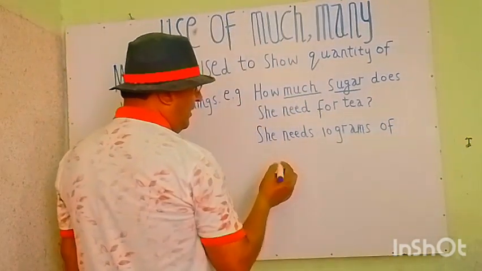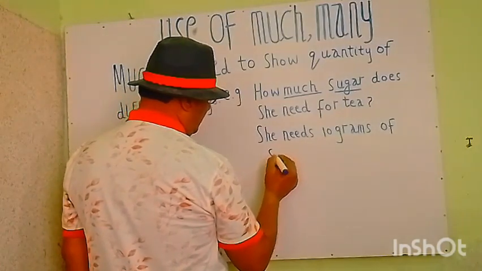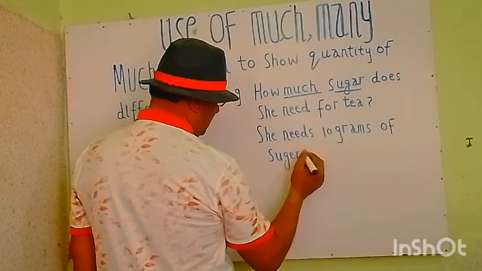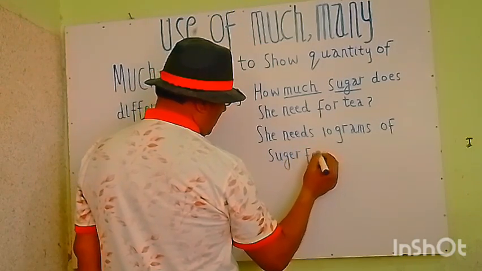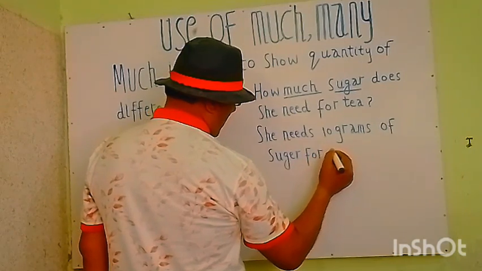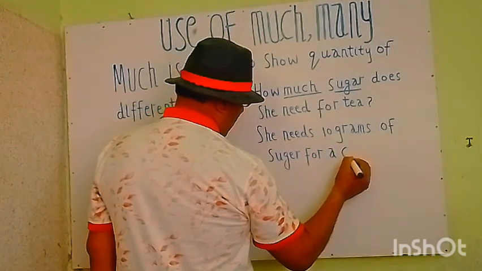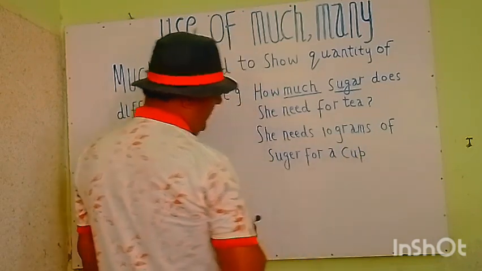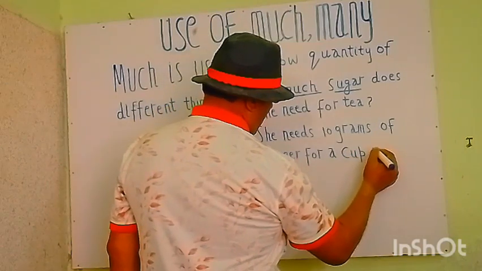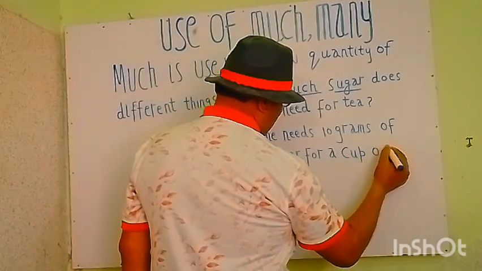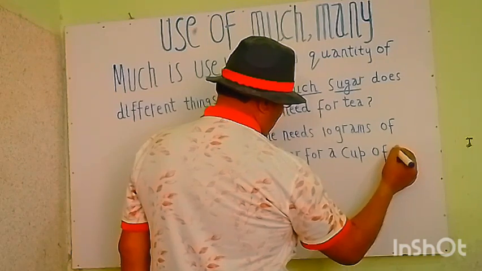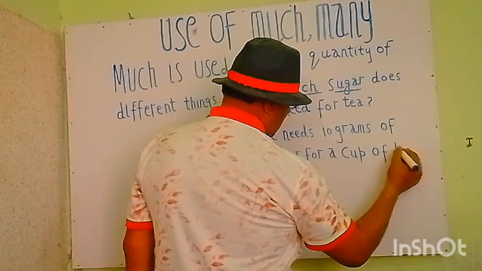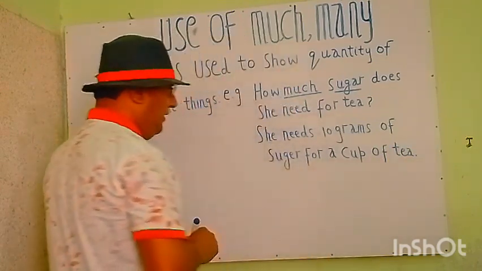He needs 10 grams of sugar for a cup of tea. He needs 10 grams of sugar for a cup of tea. This is an affirmative statement.